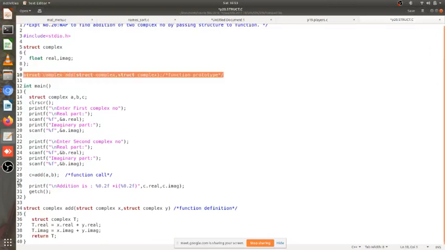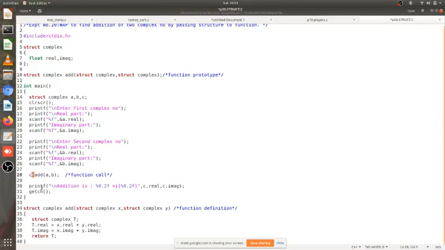Again we are assigning this on line number 28, c is equal to add(a, b). So whatever result add(a, b) gives, we are assigning to c, where c is a struct complex. So we are again using the variable as we usually do, right? If on the right hand side there is something which is struct complex, on the left hand side also there is something which is accepting struct complex type data. Okay, so far so good.